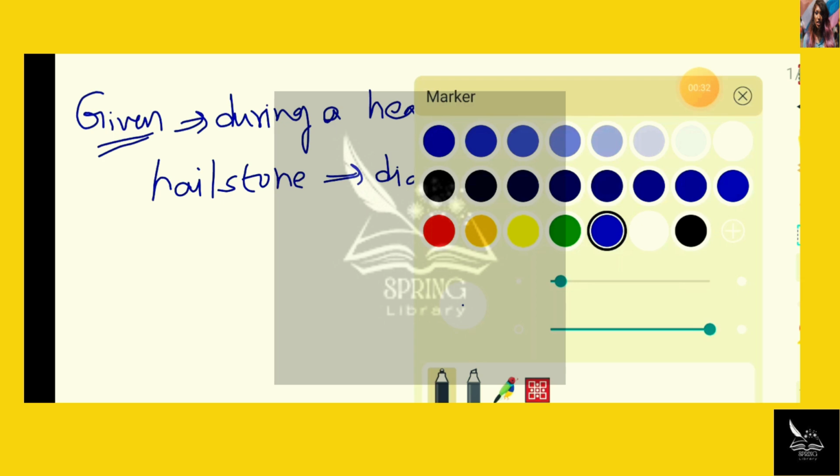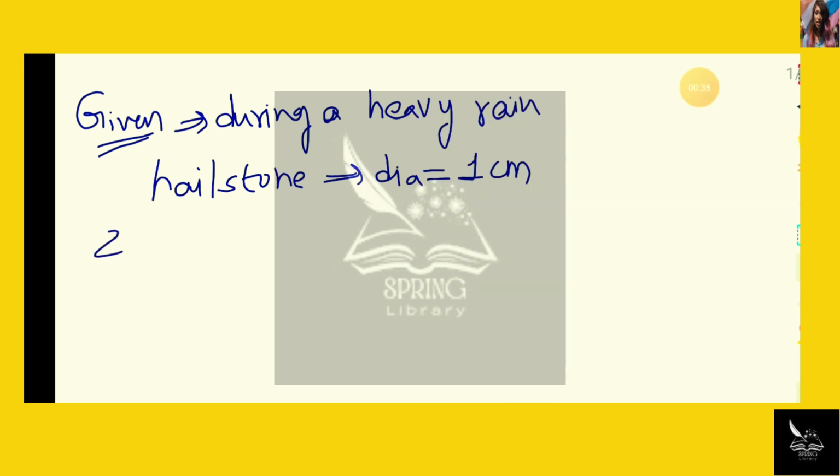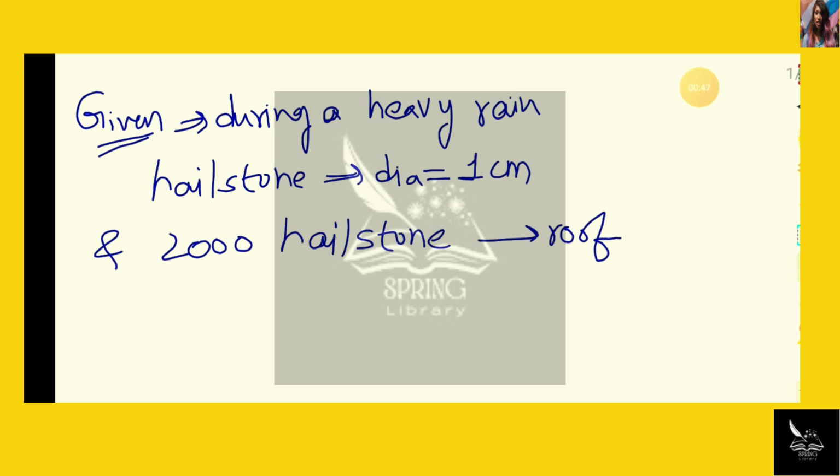The roof's size is 10 meter multiplied by 10 meter, and the hailstones are striking in the perpendicular direction, that means vertically, in 1 second.